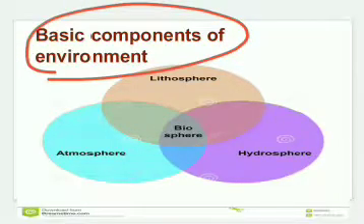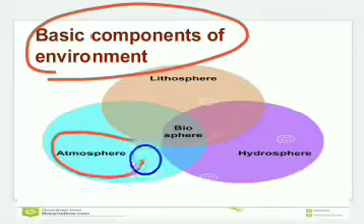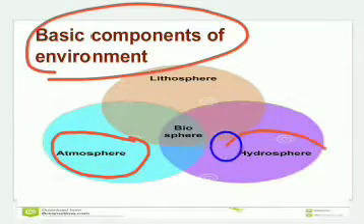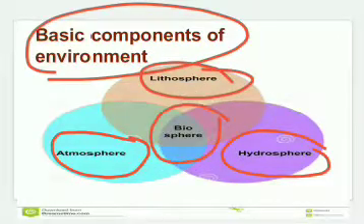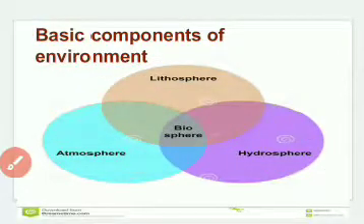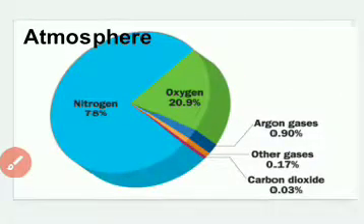Now there are 4 basic components of environment, namely atmosphere, second is hydrosphere, third is lithosphere, and last but not the least is biosphere. So we are going to talk about all the 4 components in detail. Let us start with the first one, that is atmosphere. Now atmosphere, the first component of environment, is nothing but the gaseous layer around the earth's surface.